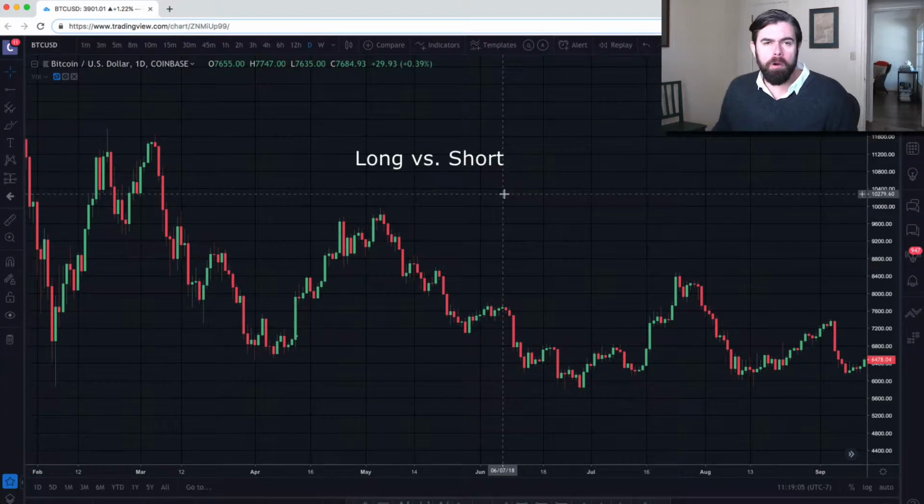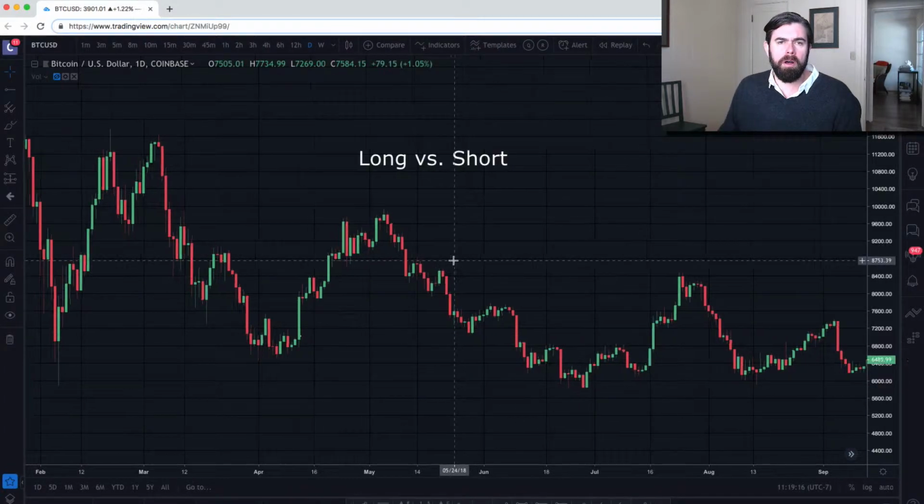All right, today we're going to go over the difference between a long versus a short position. If you're new to trading, this is something that you probably heard. It might be a little bit confusing, so we're going to clarify that right now. All right, so a long is the following.